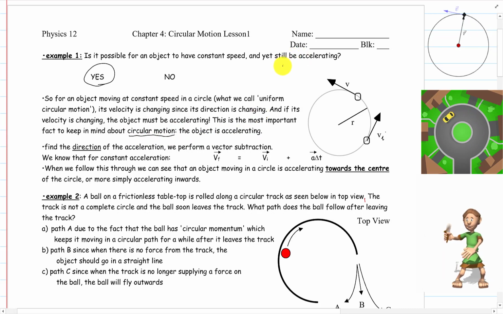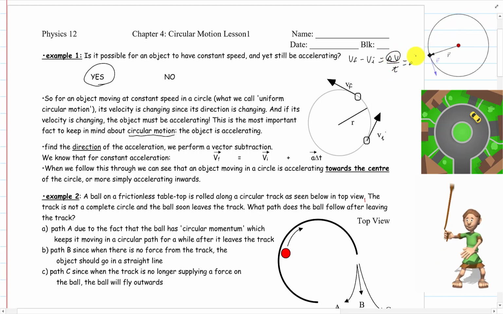So we want to know the direction of that acceleration. Well, if you take a look at these little videos, we can see that the velocity is tangent to the circle. The velocity points with these little arrows to the right here, and I have the little snapshot here. This is VI here and VF here, and we need to go VF minus VI to get the change in velocity, and the change in velocity over time is the acceleration.